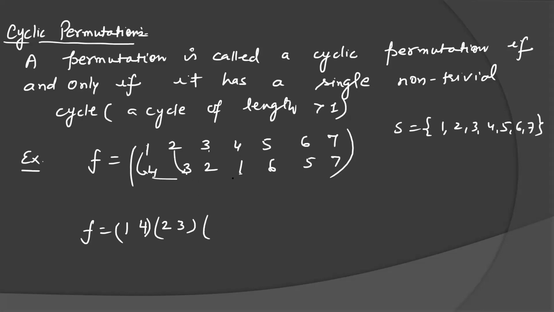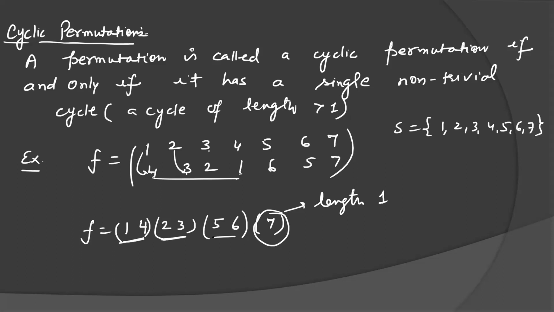Now 4 and 1 are already covered. 5 is mapped to 6, and 6 is mapped to 5. And 7 is mapped to 7, so this is a cycle of length 1. A cycle of length 1 need not be written in the product of cycles. The others are cycles of length 2, which is greater than 1. So this is a cyclic permutation. Except identity, every permutation is cyclic.